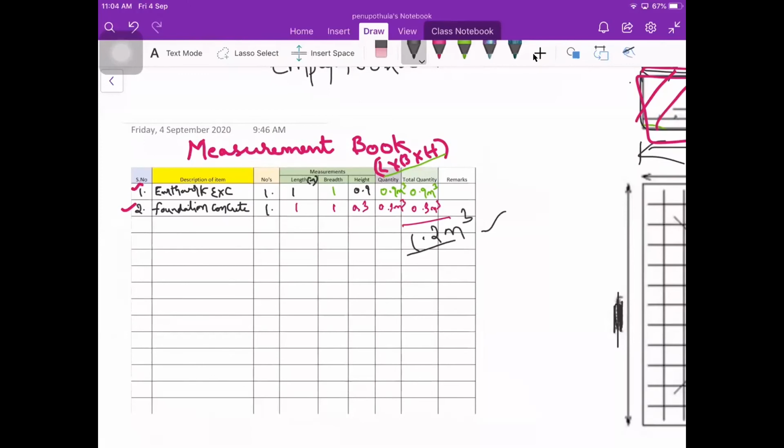Can anyone say whether we can combine these two or not? Can anyone say whether what I have done here is correct or not? If it is correct, why correct? If it is wrong, why wrong? You can say it in the chat box. Correct. Wrong. Why wrong?